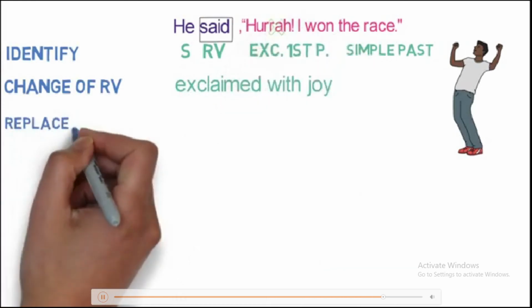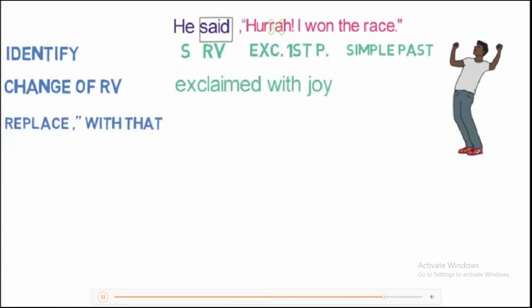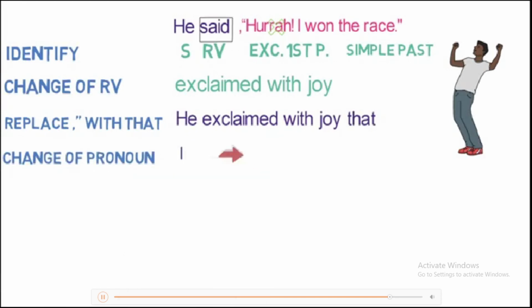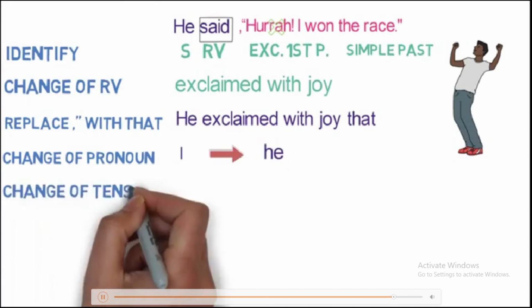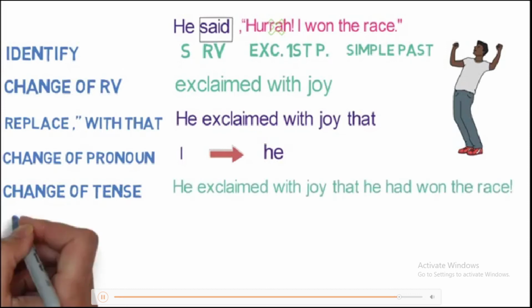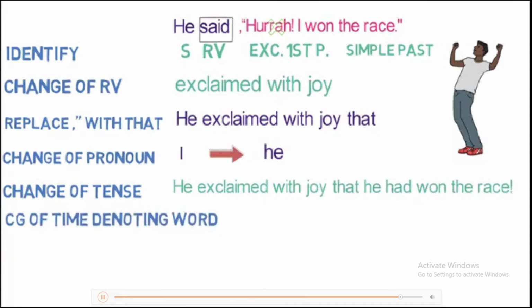Step 3, replacement of a comma and inverted comma with the conjunction that. So, the sentence will become like this: he exclaimed with joy that. Step 4, change of pronoun. The pronoun I will be changed to he, as we just learned that first person will change as per subject. Step 5, change of tense. Here, simple past gets converted to past perfect. So the sentence will become like this: he exclaimed with joy that he had won the race. Step 6, change of time denoting word. But as there are no time denoting words, this step won't come.